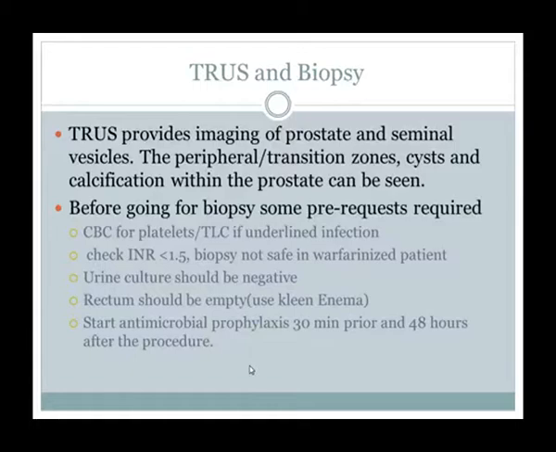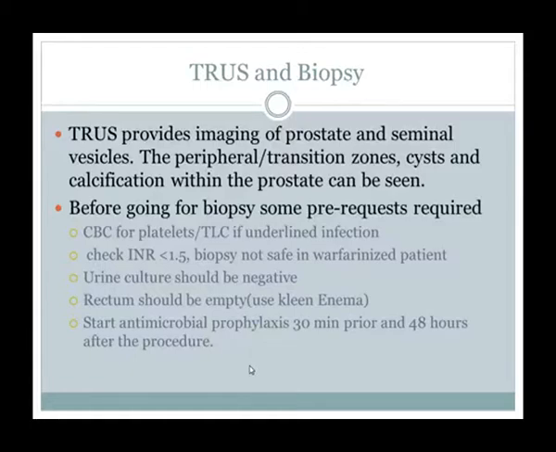Once we are planning for the biopsy, the patient is admitted in our ward and we plan that tomorrow we will do his biopsy. Before going for biopsy, we should have at least a complete blood count to see the platelets, which should be more than 1.5 lakh, and the total leukocyte count, which shows there is no underlying infection. It's normal. We have to check the INR. It should be less than 1.5.